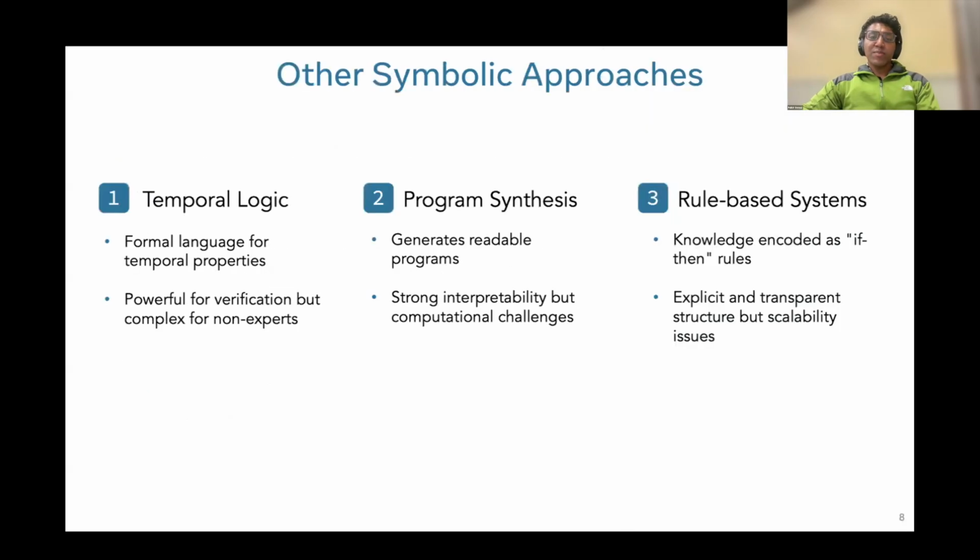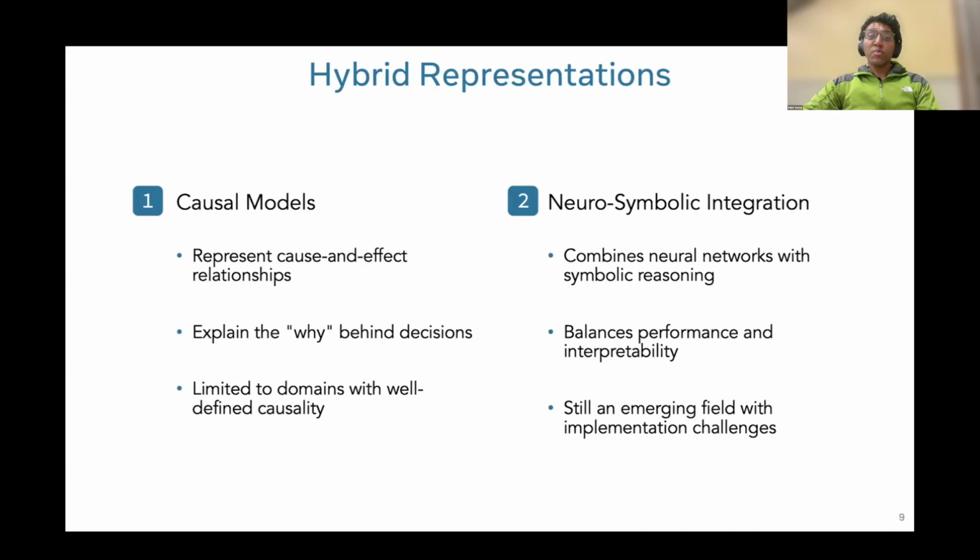And there are other approaches like temporal logic, program synthesis, or rule-based systems, which can also capture how a sequential decision-making system works. There are some hybrid representations also that are not purely symbolic, but have some symbolic components, like causal models, which can help users understand how a sequential decision-making system is making its decisions, or some neurosymbolic approaches.